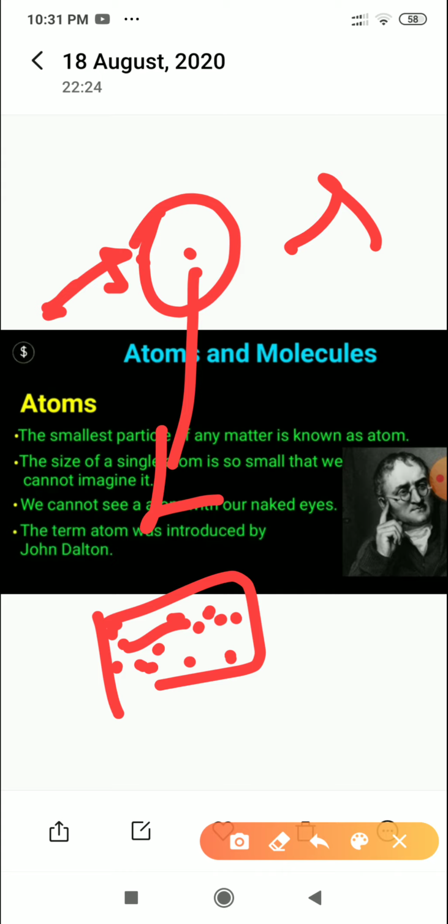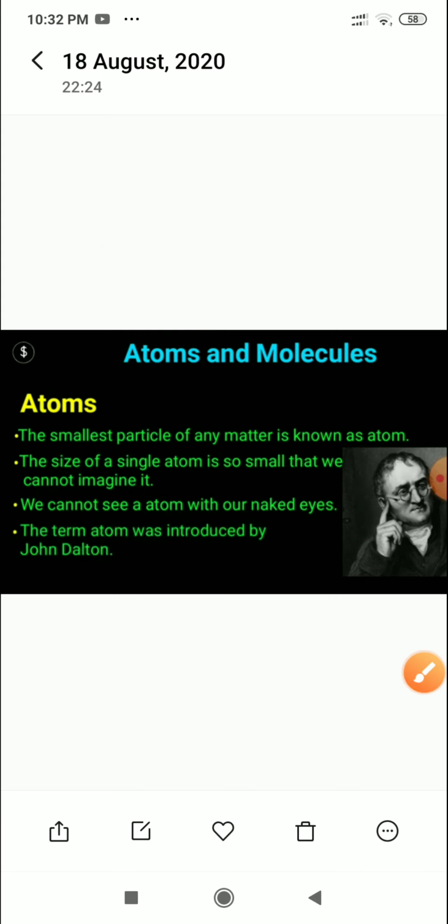The sugar particle was looking very small to us, but when we saw it through an electron microscope, we can see that this small-looking particle is also made up of very small particles. मतलब इतने small हैं कि we cannot see them with our normal eyes, or naked eyes. So you can see that an atom is a very small particle, so small that we cannot imagine it, and we cannot see it with our naked eyes.